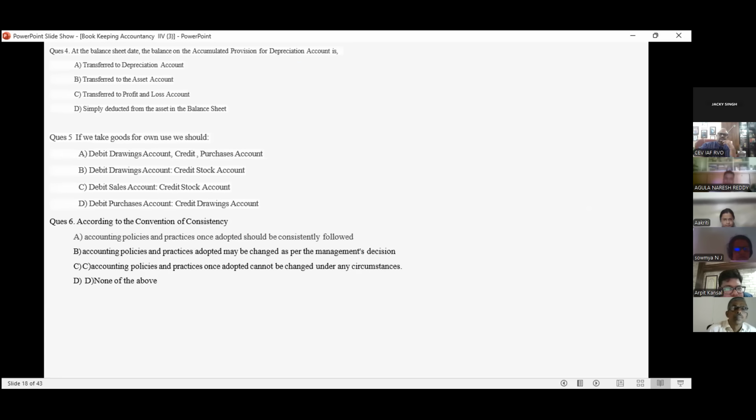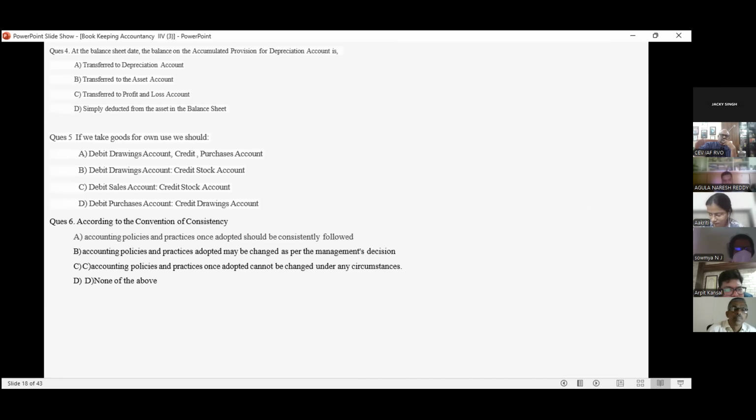At the balance sheet date, the balance of the accumulated provision for depreciation account is transferred to the... Accumulated provision for depreciation is simply deducted from the asset in the balance sheet. We have left out this one, as we have not discussed the concept of debit and credit yet. Left out question number 5.